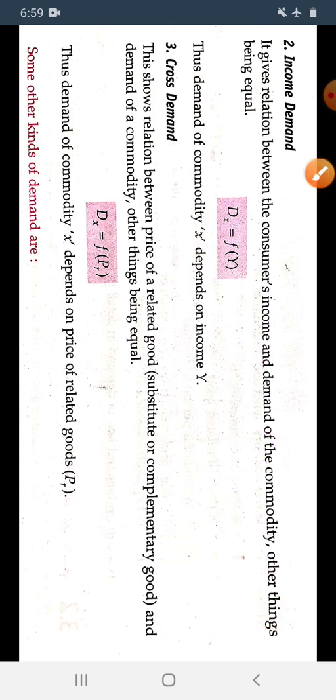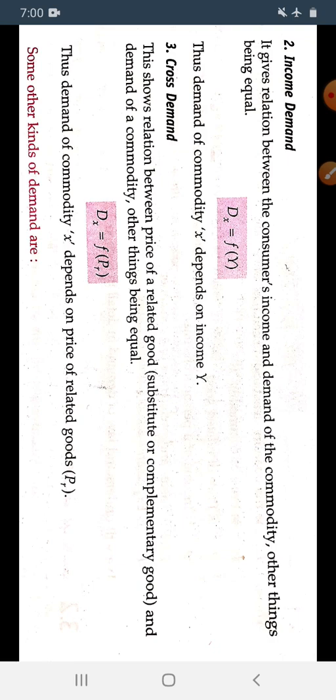ठीक. The third one is cross demand. It shows the relation between the price of the related goods and the demand of the commodity. Price of the related goods means substitute or complementary goods. We will discuss in the further topic what the substitute goods are and what the complementary goods are. It simply shows the